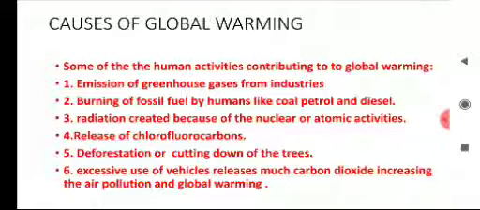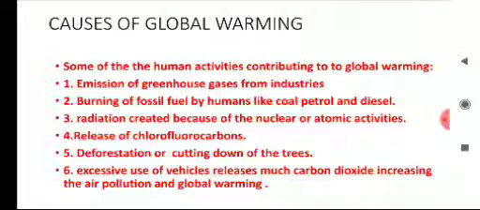Some of the human activities contributing to global warming are emission of greenhouse gases from industries like carbon dioxide or methane, burning of fossil fuels by humans like coal, petrol, diesel, etc., radiation created because of nuclear or atomic activities, release of chlorofluorocarbons, and deforestation or cutting down of trees.